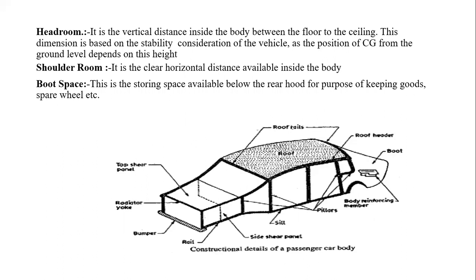Means headroom should be decided considering the stability of the vehicle, otherwise it will create a lot of problems. And the next is shoulder room, it is the clear horizontal distance available inside the body.